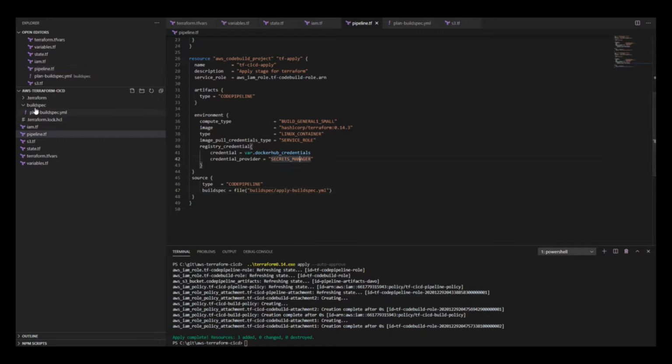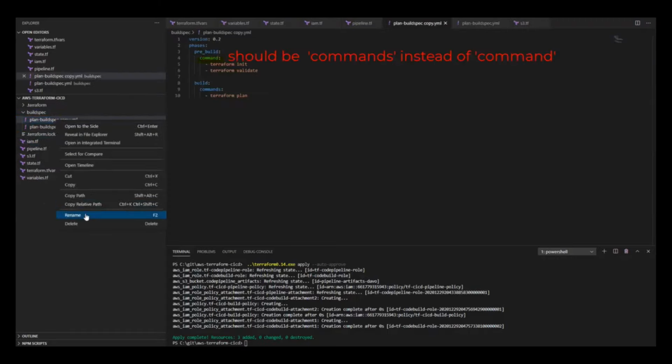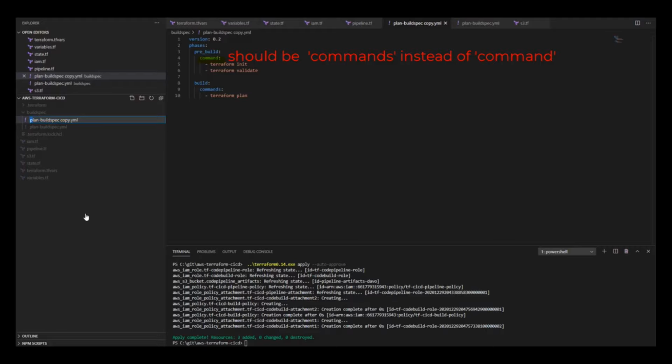I'm going to copy this file into a new file. I'm going to rename it to, I think I called it, apply build spec. And the only difference here is I still want to do init and validate. The only difference is I want to do apply and auto approve. And that will allow it to just automatically apply the changes if it gets to that particular stage.